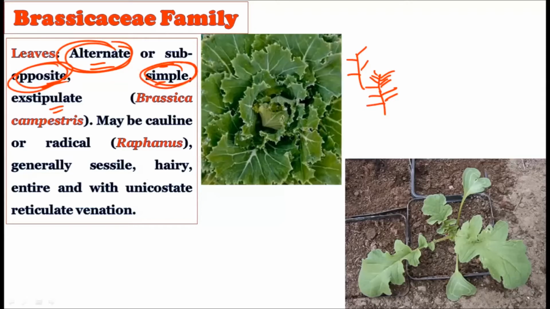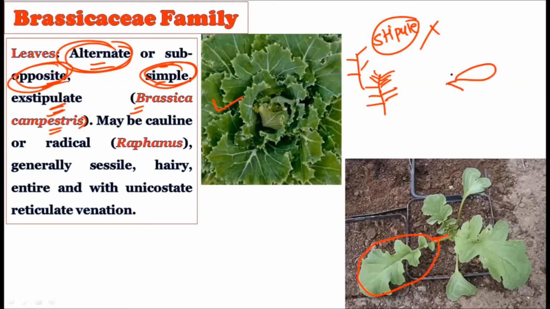Consider one leaf coming out of it, and it's a simple leaf, it's not a compound leaf. So simple leaves are there, and the leaves are exstipulate, that is, the stipule is not present. No stipule is there. So exstipulate leaves are there. For example, Brassica campestris. Here in Brassica campestris you will not find any stipule. As you know, what is the stipule? A stipule comes at the base, and it protects the buds, like this.